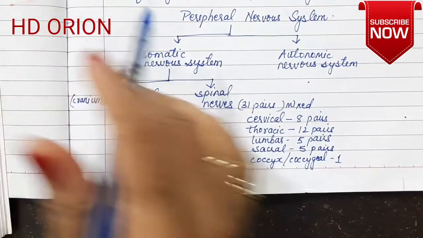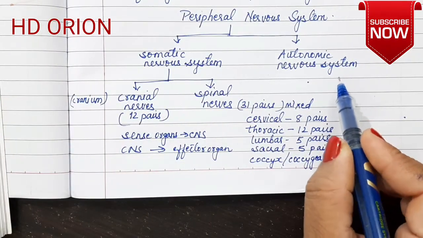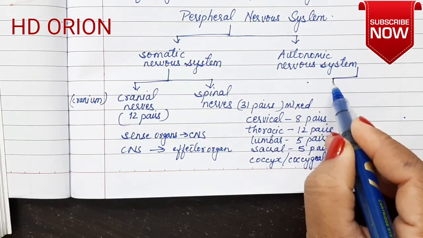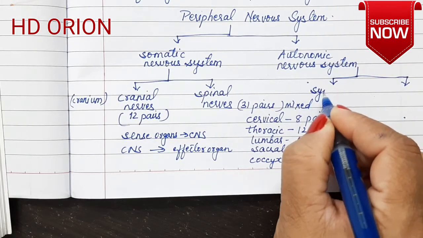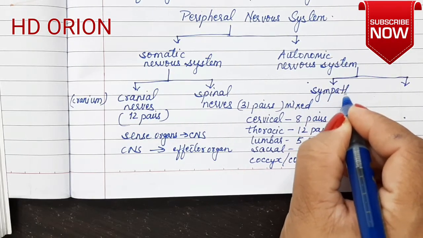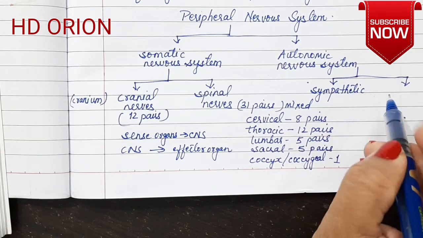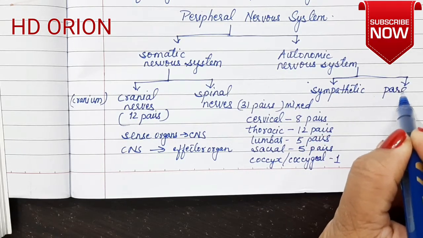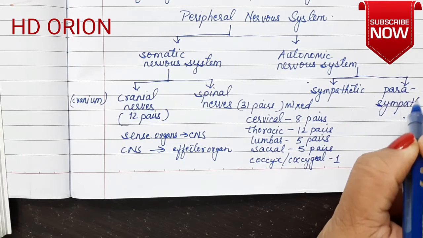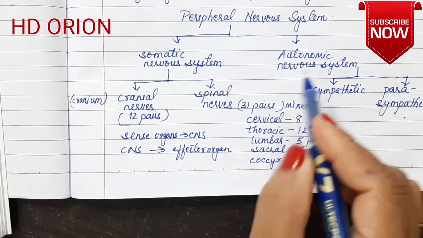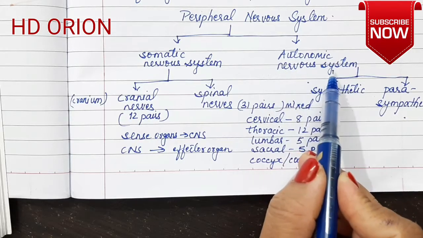Now let us see the autonomic nervous system. The autonomic nervous system is also divided into two parts: sympathetic and parasympathetic. Now earlier also I told you why is it called as autonomic nervous system.